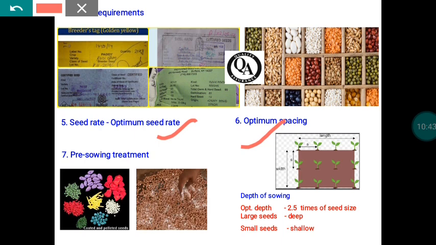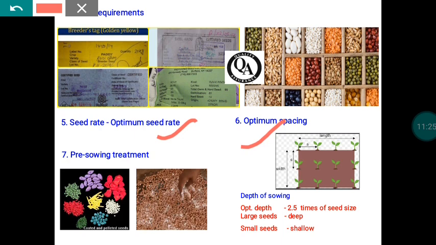And in some other crops we will go for the direct sowing of the seeds. So in this case the depth of sowing is also very important. With reference to the depth of sowing, it is 2.5 times the width of the seed. For example, if the width of the seed is 1 centimeter, then 1 into 2.5 equals 2.5 centimeter. So we have to sow that material at 2.5 centimeter depth. So we have to consider the width of the seeds and multiply it by 2.5. So that much depth we have to sow our seed material.